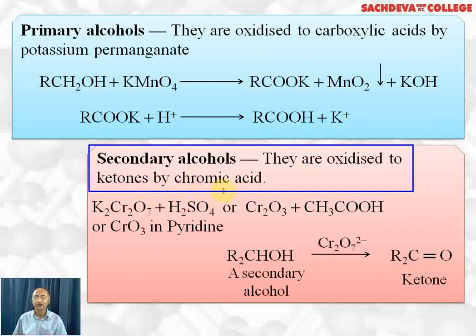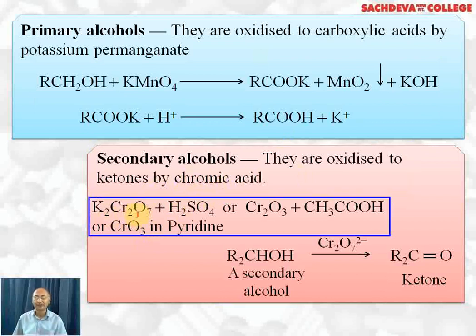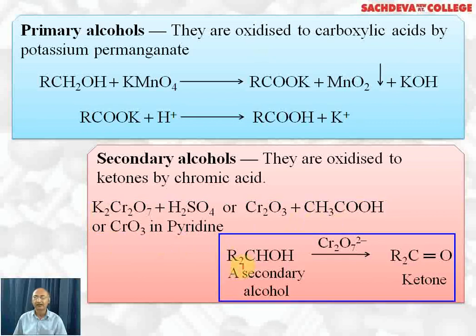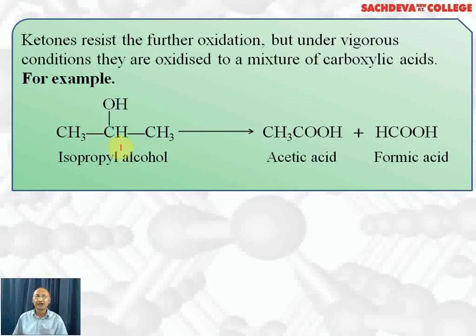They are oxidized to ketone by chromic acid. Chromic acid can be obtained by reaction of K2Cr2O7 and conc. sulfuric acid, CrO3 in acetic acid, or CrO3 in pyridine as a solvent. Secondary alcohols on oxidation with any of these reagents give ketone. When secondary alcohols undergo vigorous oxidation by heating with potassium dichromate and conc. sulfuric acid, the bond will break here. You will get acetic acid and formic acid. Formic acid is likely to be further oxidized to CO2 and water with the help of acidified dichromate on heating.